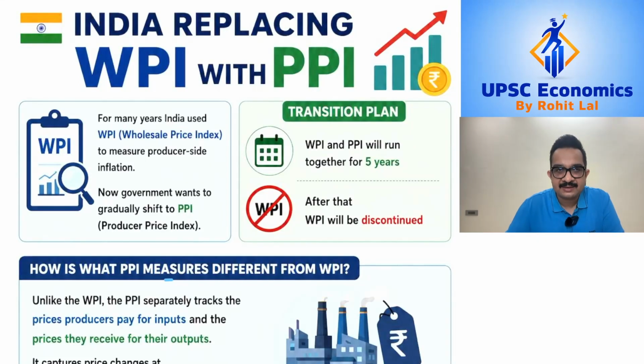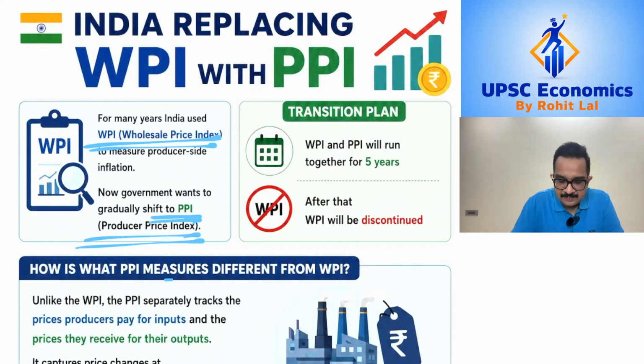Hello everyone, let us understand the latest changes in regards to inflation measurement in India. So at a producer level, currently to measure inflation, you have the Wholesale Price Index. However, the government wants to replace that with PPI or the Producer Price Index.